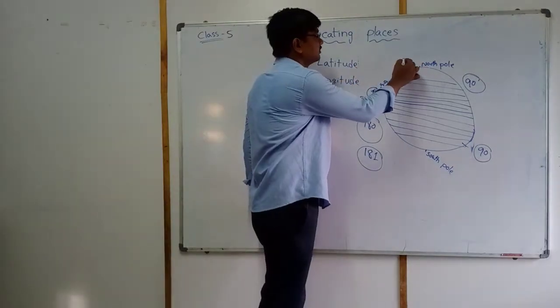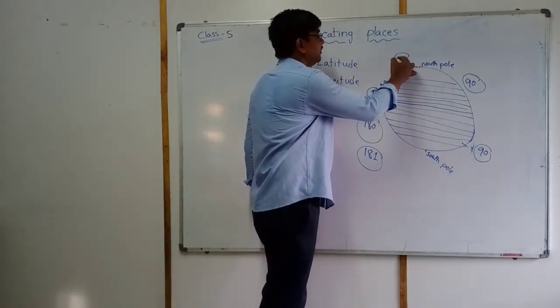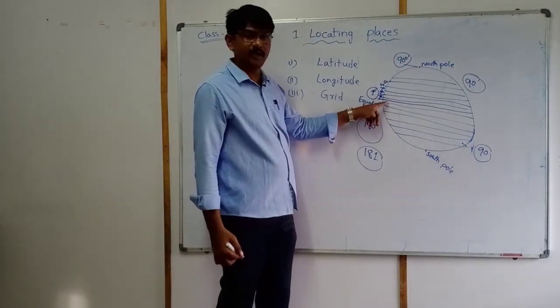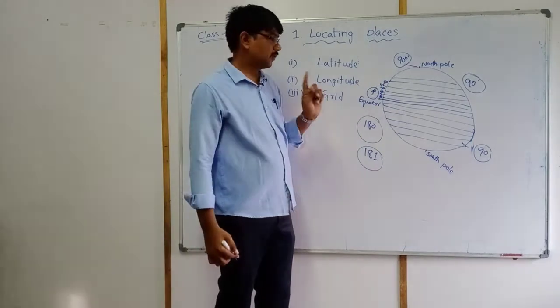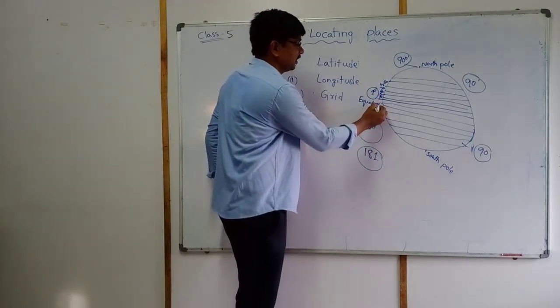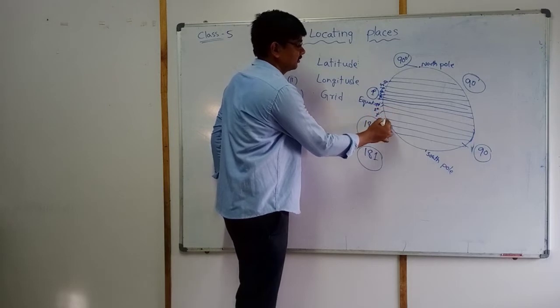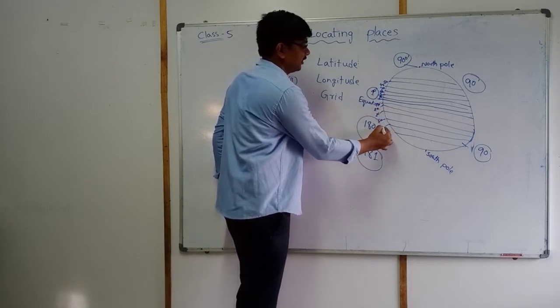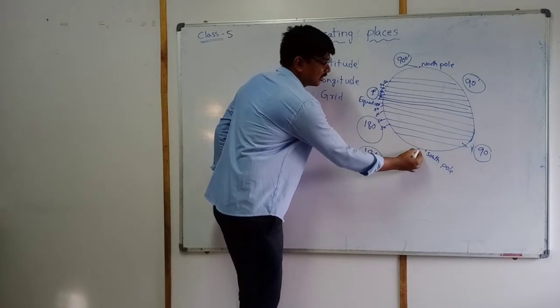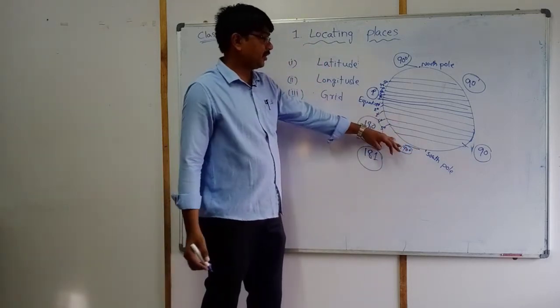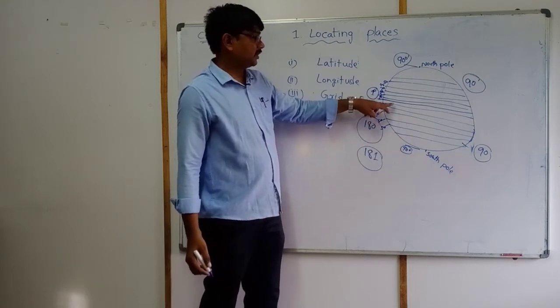So the north pole is 90 degrees. On the south side also, every line is measured with 1 degree. Example, this is 1 degree, 2, 3, 4 degrees, 5 degrees, like that. The south pole is 90 degrees.